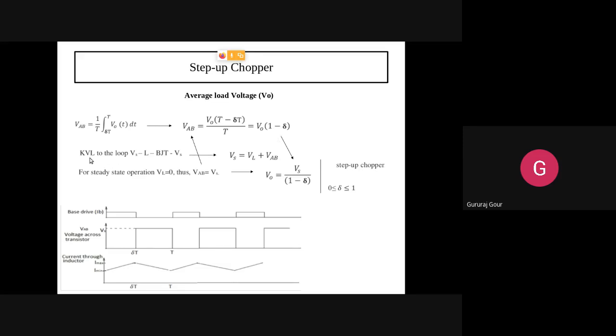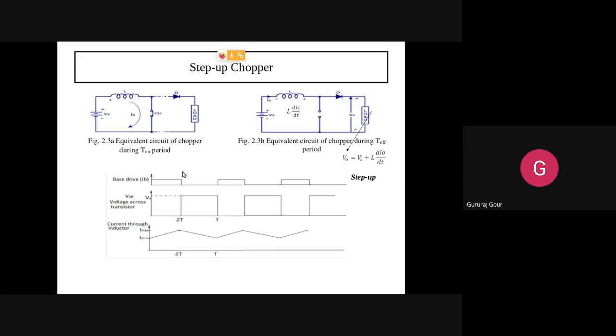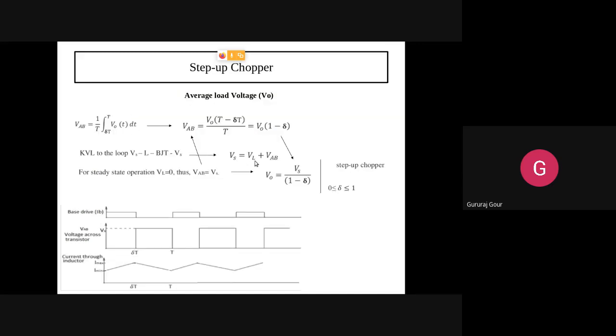Now if you apply KVL to this loop, VS, L, BJT, VS, and this load, what are you getting? VS equals VL plus VAB.